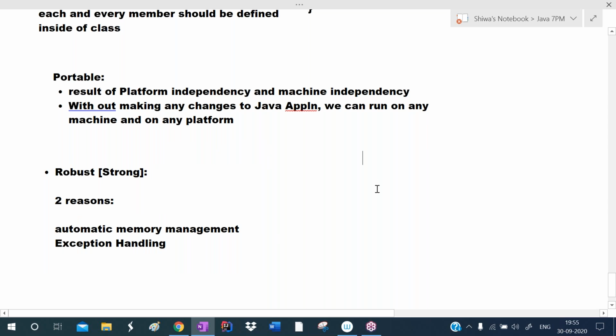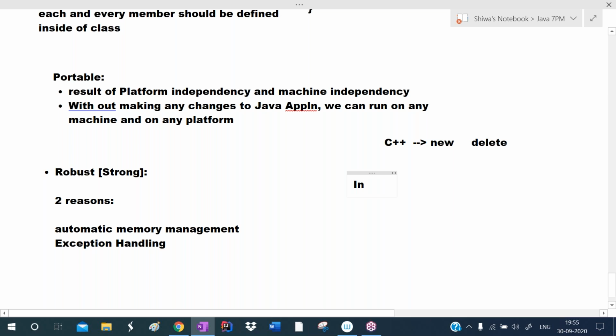Okay, in C++, we, the programmers, are responsible to allocate and deallocate the memory. In the C language, we use functions like malloc, calloc, and realloc to allocate the memory. To deallocate the memory, we use the free function in C. In C++, to allocate the memory, we use the new operator. To destroy the memory, we use the delete operator. We must destroy the memory if we allocate it using new. We are responsible to deallocate the memory there.